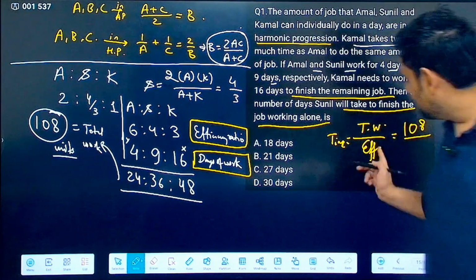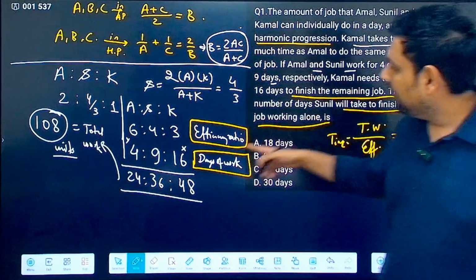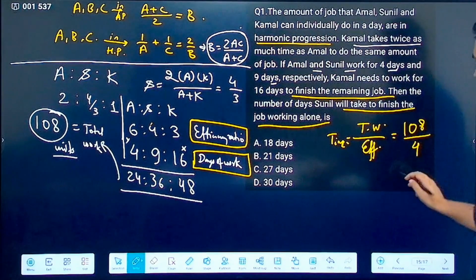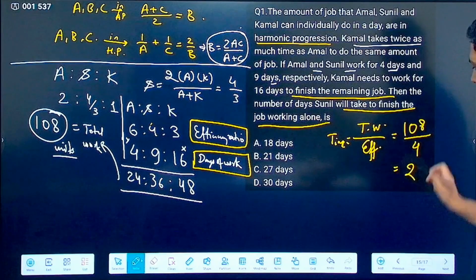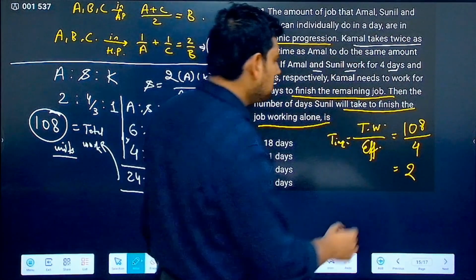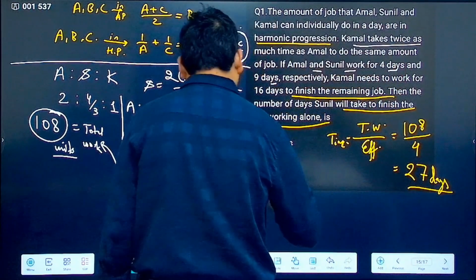Correct? How much is the efficiency? Efficiency of what I have to use? Efficiency of Sunil I have to use. What is the efficiency of Sunil? 4. So 108 by 4. How many times this goes? 2 times. Correct? Then what remains? 2 remains. With 28 this goes 7 times. So the answer becomes 27 days. C is the answer.